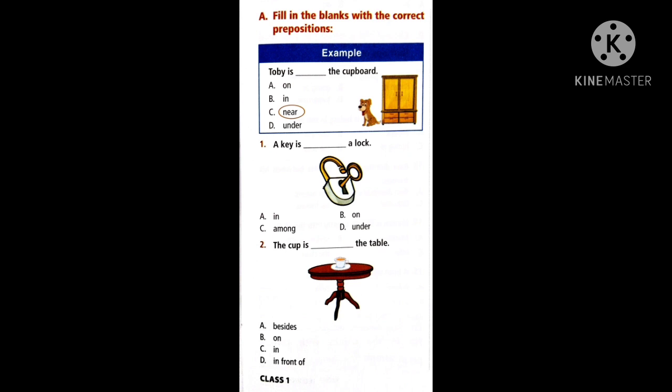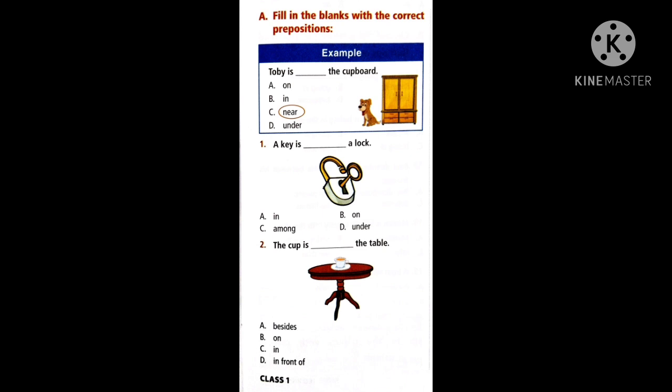Now if you see a key dash a lock, where is the key? Is it in, on, among, or under? So children, among means, see, if three members are sitting on a bench, the middle one is called sitting between. But if 10 members are there and you are sitting in between 10 members, then we can say among. He is sitting among his friends. So there is a difference between and among.